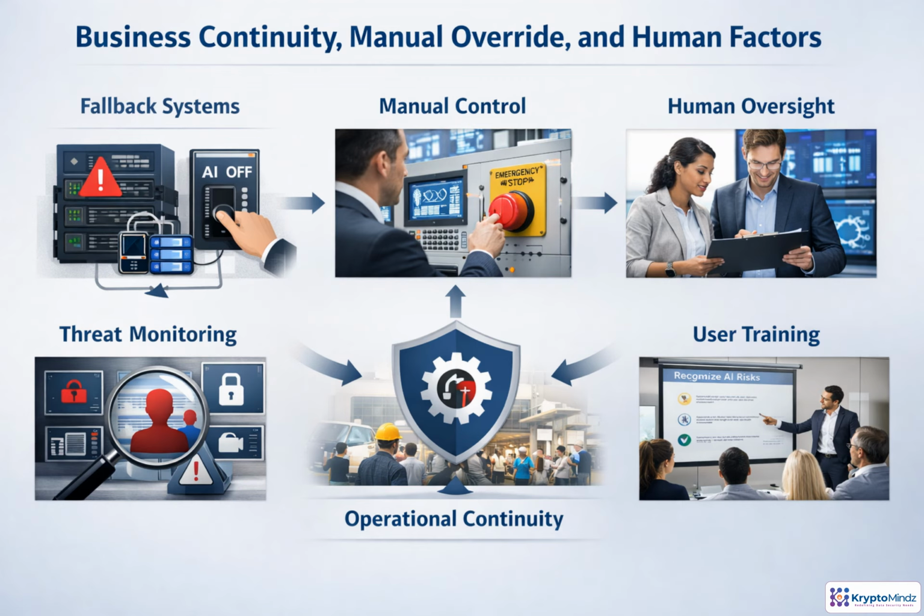Enterprise AI safety is not just about smarter models. It is about what happens when automation fails, behaves unsafely, or is abused. In this section, we connect fallback systems, human authority, training, and monitoring into one continuity mindset.